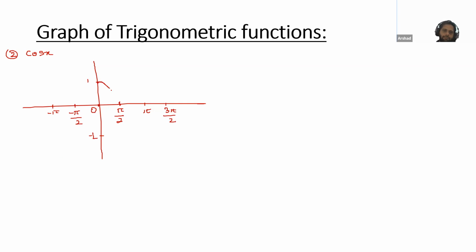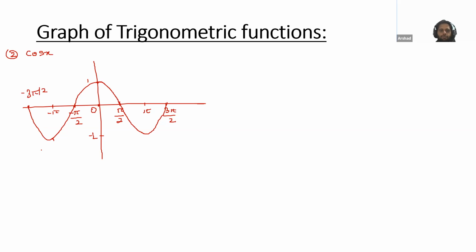And then you have a value at pi by 2, and for pi, you have a minus 1. At 3 pi by 2, you have again a 0. Here you have a 0. For minus pi, you have this, and you have this one. Minus 3 pi by 2. So this is the graph.